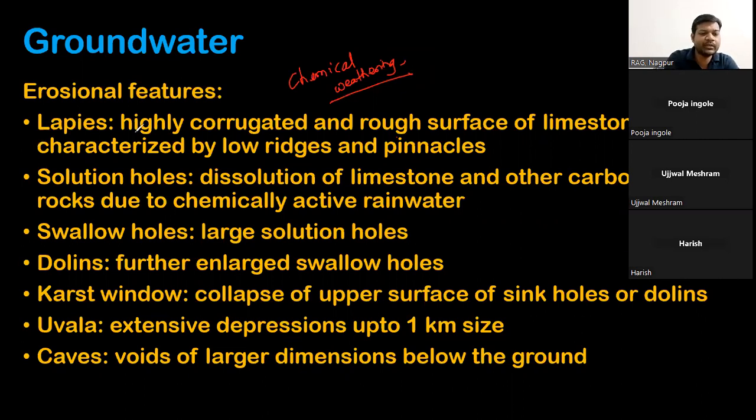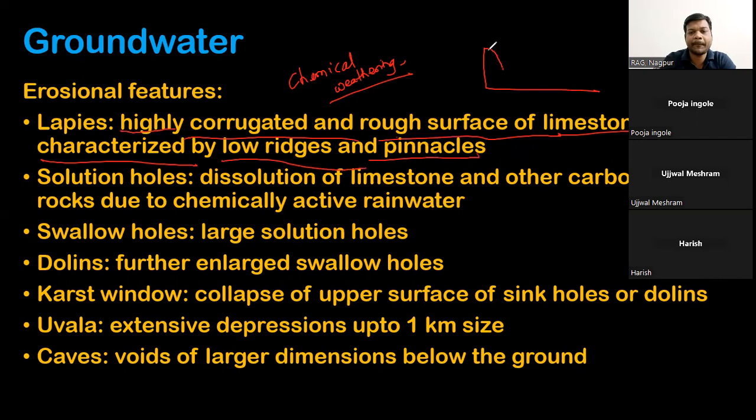So the first erosional feature which is formed is lapies. Lapies is a highly corrugated and rough surface of limestone characterized by low ridges and pinnacles. It actually looks like this. This is actually underground.